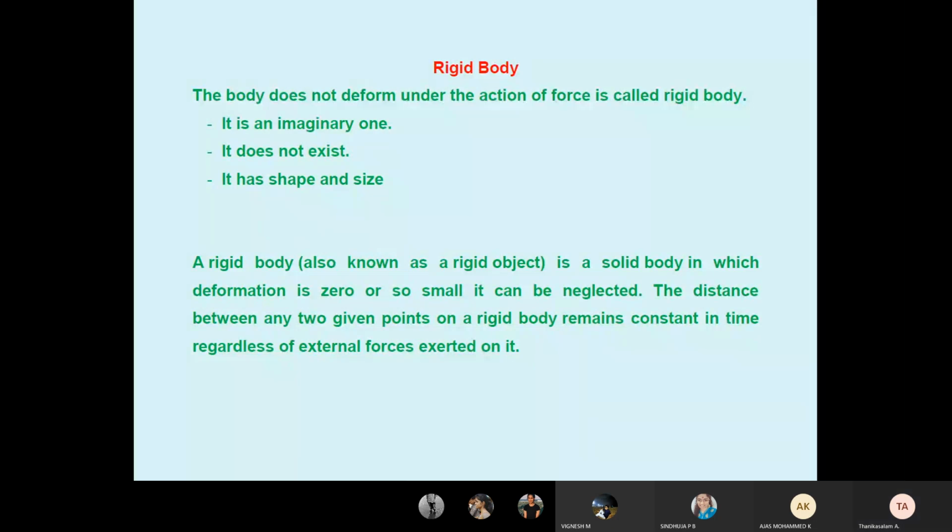Another definition: the rigid body is also known as a rigid object. We can say a rigid object is a solid body in which the deformation is zero. We consider the deformation zero, or it can be neglected. The distance between any two given points on a rigid body remains constant when the force is applied. But naturally, all bodies are deformable. Understand? But in this subject, we are considering zero deformation.